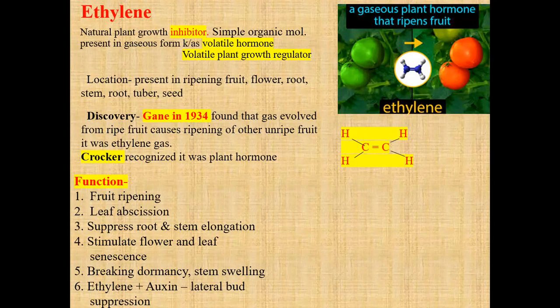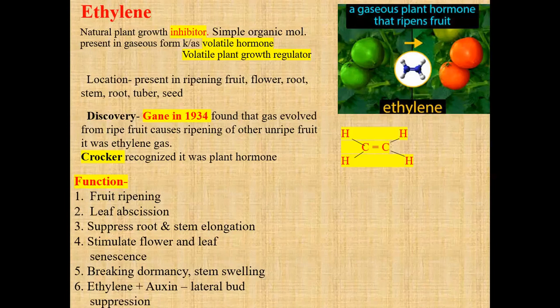Ethylene is also found in leaf abscission. Abscission means the separation or detachment of the leaves. In this particular process, ethylene gas is involved. It also supports root as well as stem elongation, where ethylene along with auxin